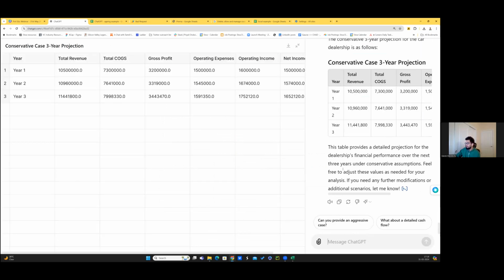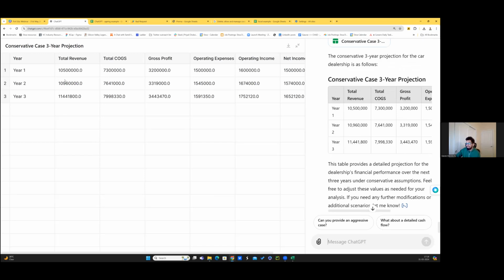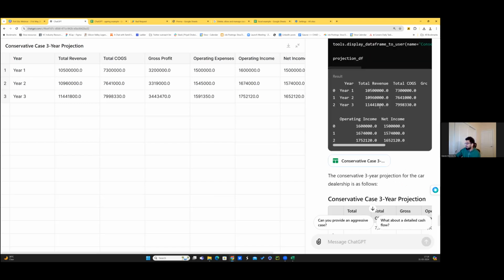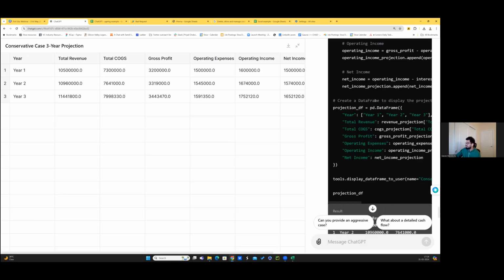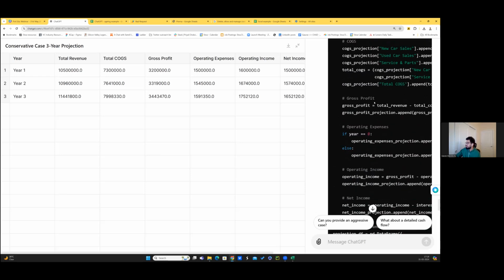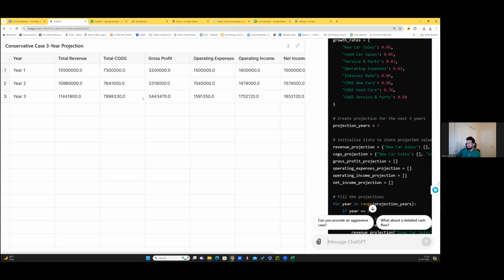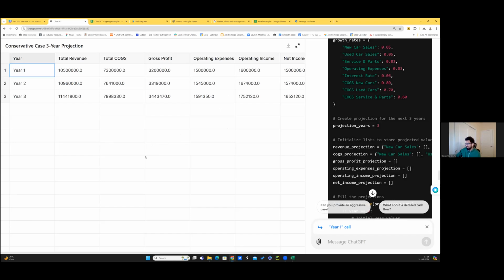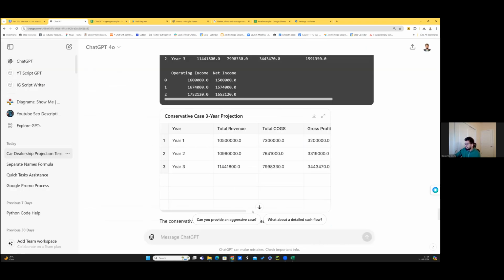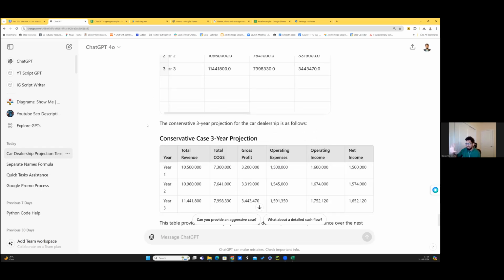Yeah. Can you see this? Do you understand how it has gone from year one, year two, year three, how the revenue is increasing based on what the estimates are here, right? So it imagined that these are the conservative cases of growth estimation, that new car sales will grow by this much, used car sales, this will be the total COGS, gross profit, all of these things. Are you able to understand this? You understand this and it's helpful, and you understand the example.